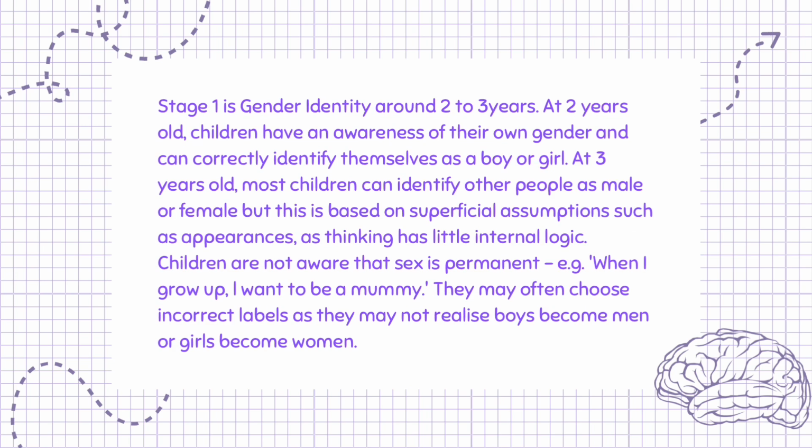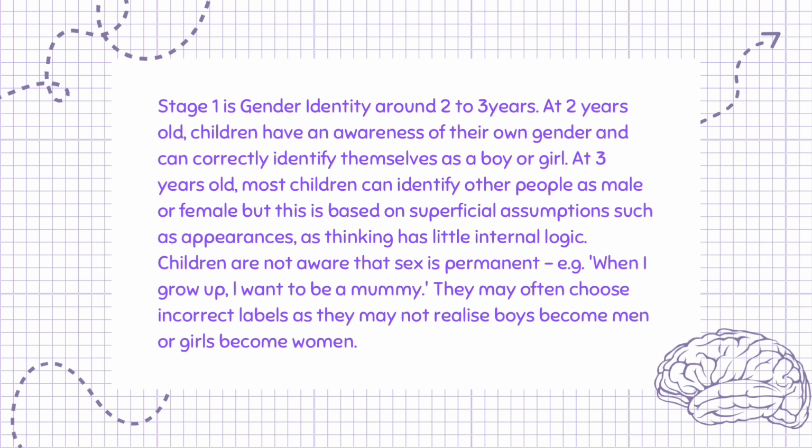Stage 1 is gender identity, around 2 to 3 years. At 2 years old, children have an awareness of their own gender and can correctly identify themselves as a boy or girl. At 3 years old, most children can identify other people as male or female, but this is based on superficial assumptions such as appearances, as thinking has little internal logic.